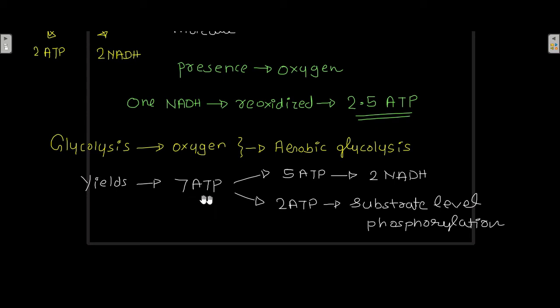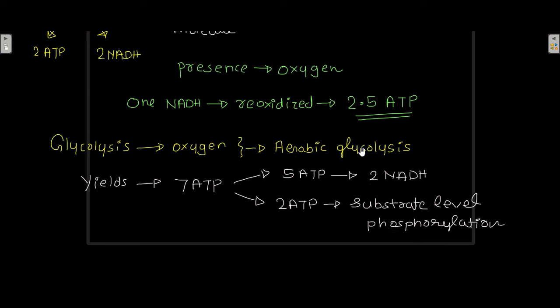And out of these 7 ATPs, 5 ATPs are generated by the reoxidation of 2 NADH molecules, as one NADH is giving 2.5 ATP, 2 NADH will give 5 ATP, and the 2 ATPs are coming from the substrate level phosphorylation.